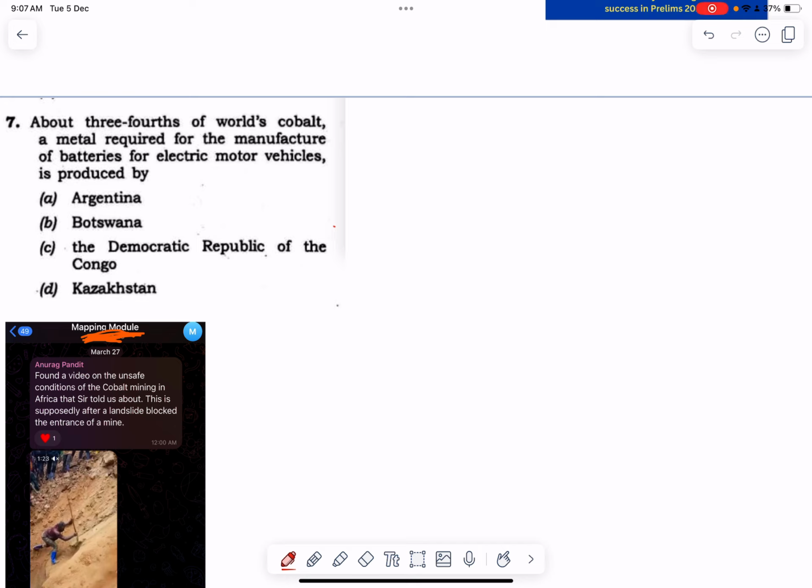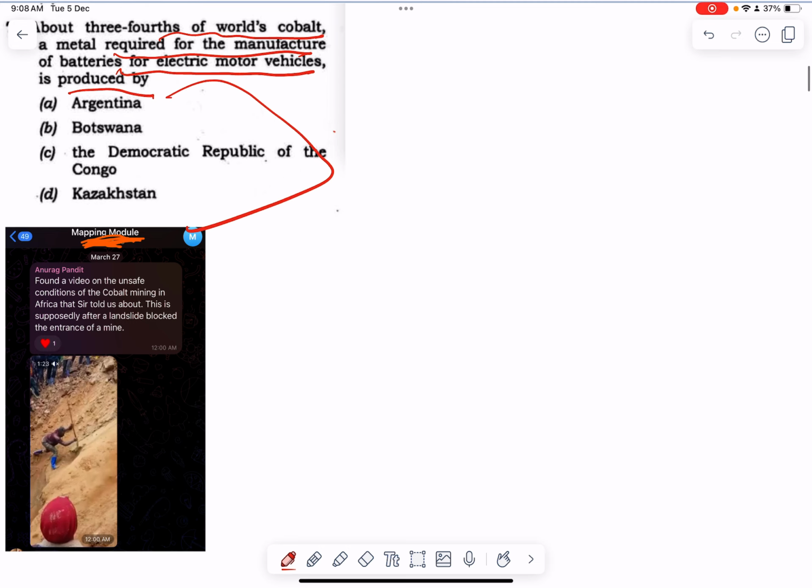This question talks about 3/4 of world's cobalt, a metal required for manufacture of batteries of electric motor vehicles, is produced by which of the following countries? This post was part of the prelims module that we had last year on 27th of March.